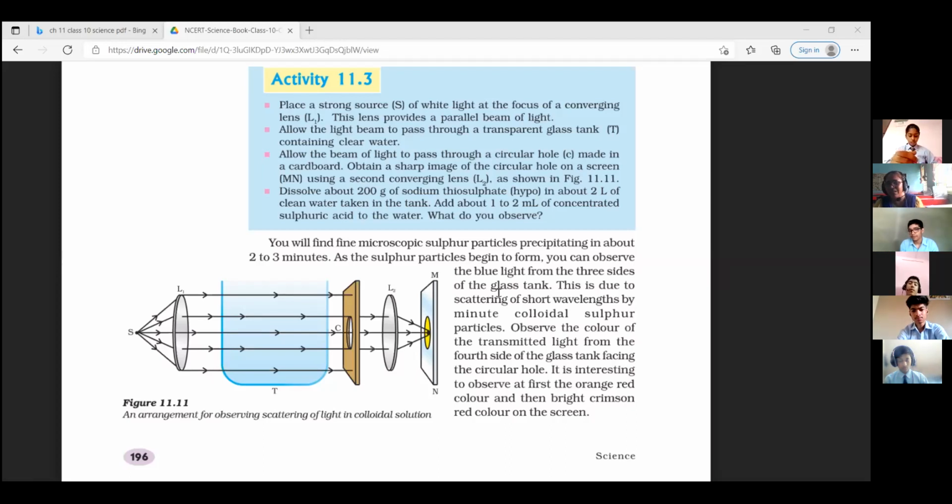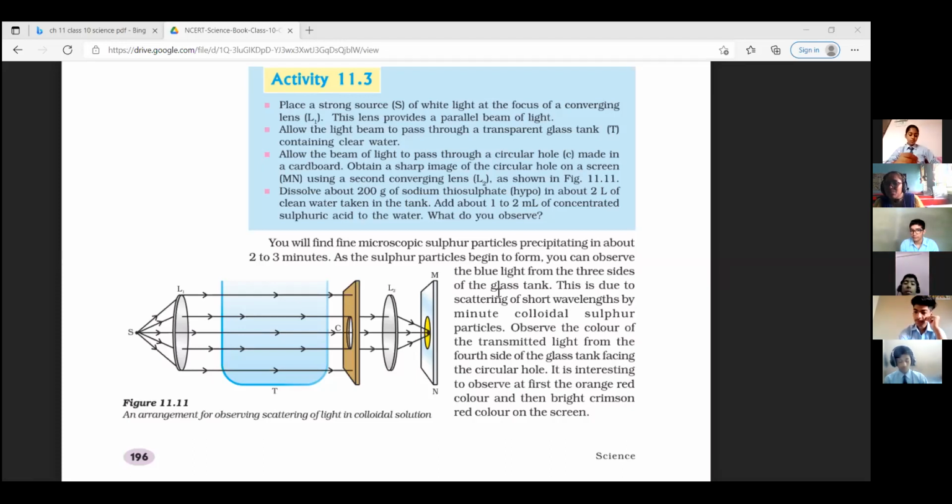Sodium thiosulfate, a hypotonic solution we are making, because only 10% of salt we are adding into a liter of water, right? So the sodium thiosulfate formula is Na2S2O3. Please write down in your book Na2S2O3. So as you can see, it is a sulfur solution.